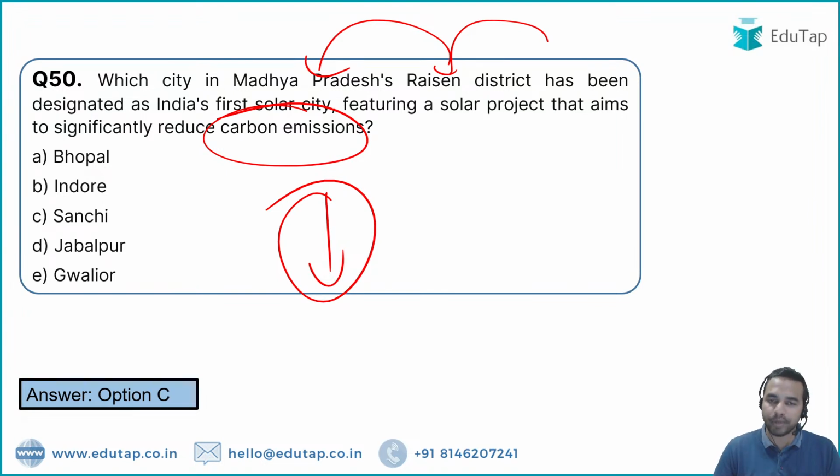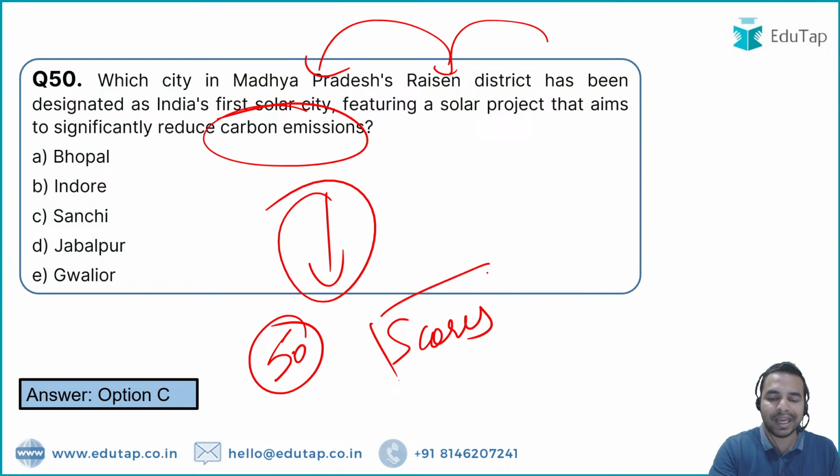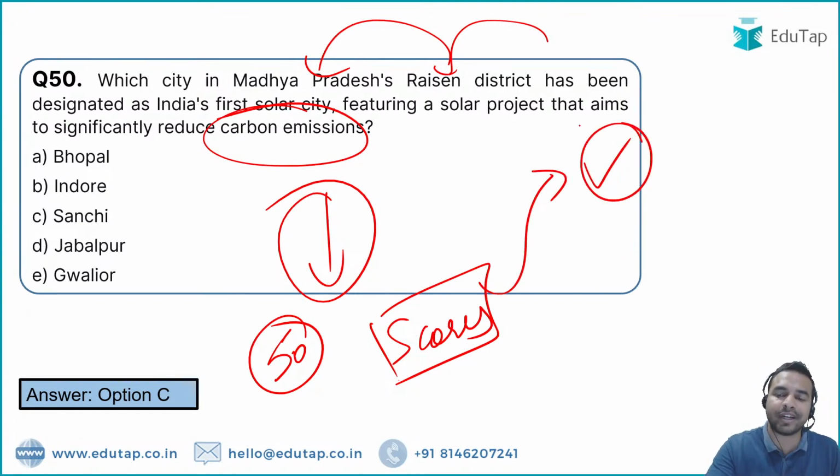So that was all from today's session, and we have covered the 50 MCQs from the month of September. And now, my dear friends, it is your time to tell me your scores in the chat box, because analyzing your score is very important. With the score you have to see what kind of questions you have attempted correctly and what questions you have attempted incorrectly.